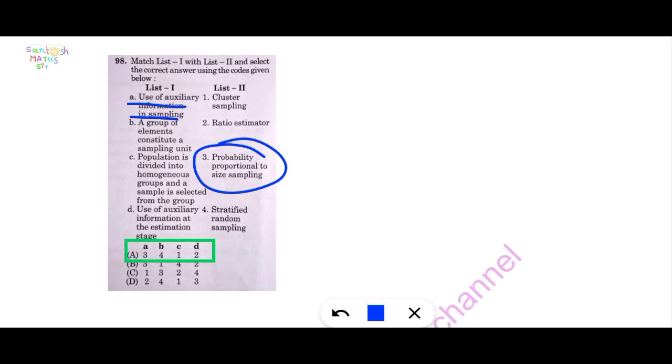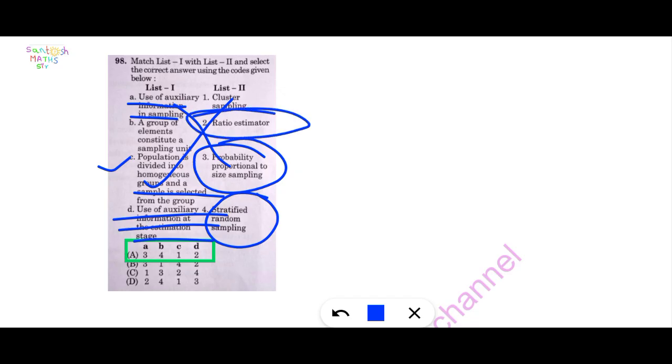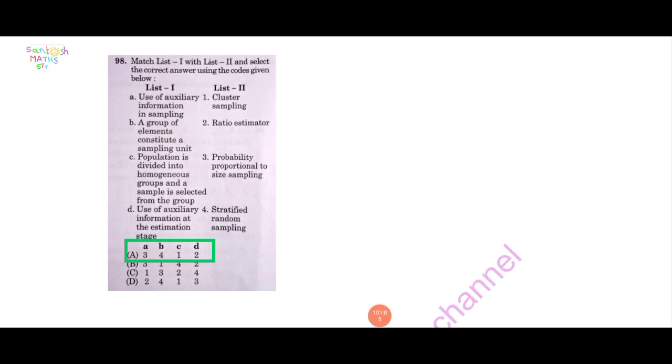Option A is correct. First one is the probability proportional to size sampling, and second one, a group of elements constitute a sampling unit. Second one is the fourth, stratified random sampling, and the third one is a population is divided into homogeneous groups and a sample is selected from the group. That is cluster sampling, and use of auxiliary information at the estimation stage. This is a ratio estimator. Option A is correct here.